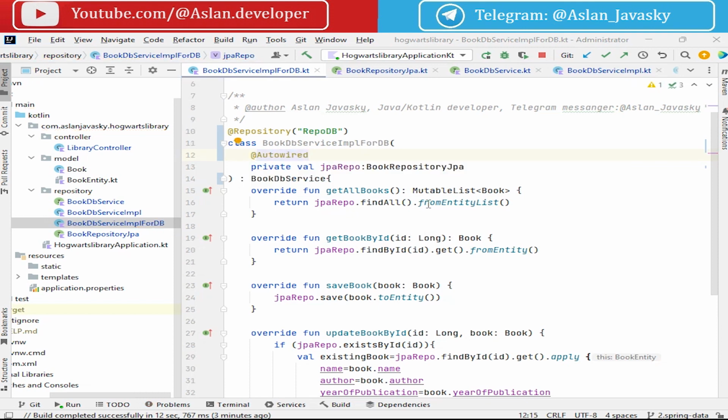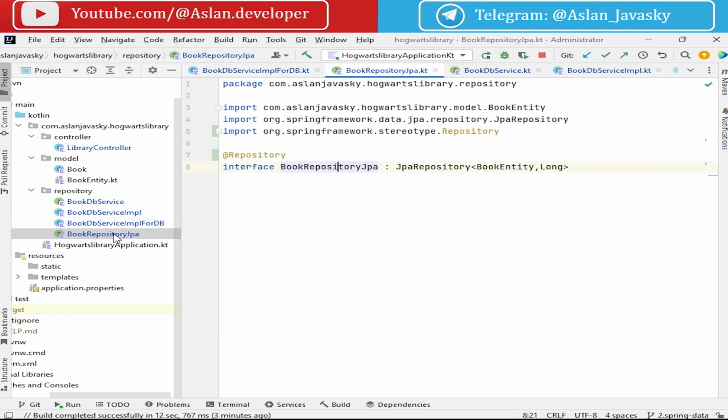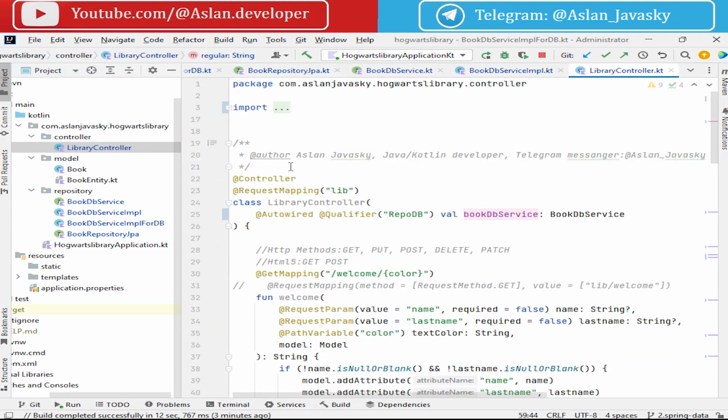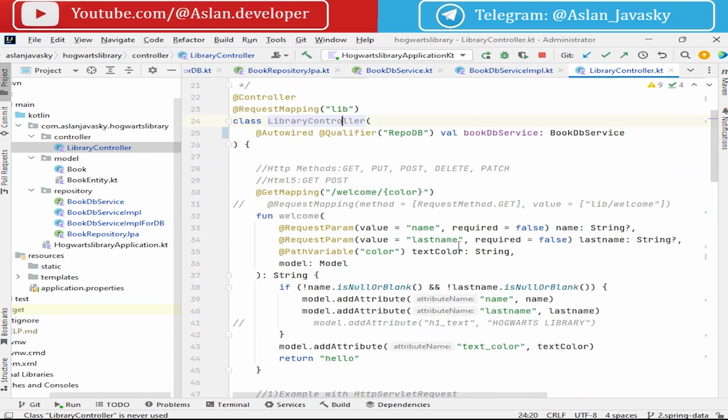If there is only one constructor, this annotation can be omitted, but I like to indicate it. Autowired, and inject this JPA book repository into the implementation of our service in the constructor, and just inject this service in our controller and use its methods.